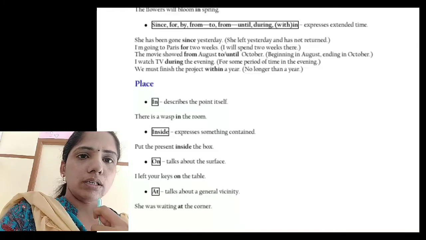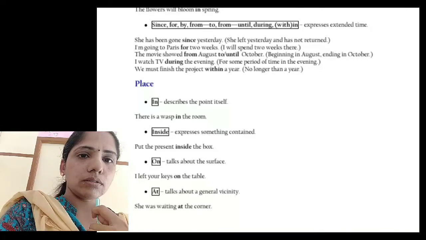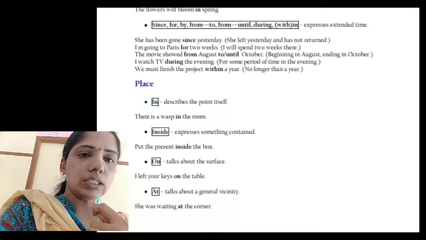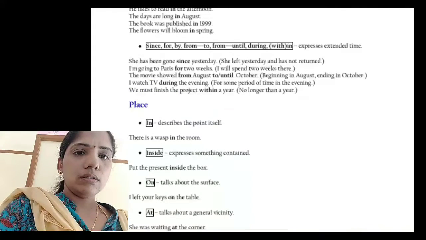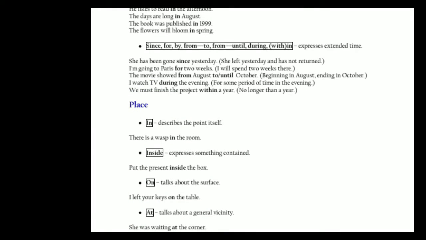Beginning in August, ending in October. That's the meaning. I watch TV during the evening, for some period of time in the evening. We must finish the project within a year. No longer than a year. So we have to finish the project within 1 year. That's the meaning.